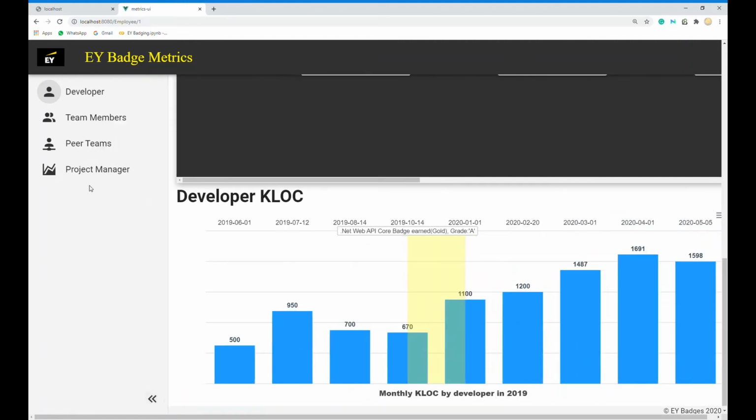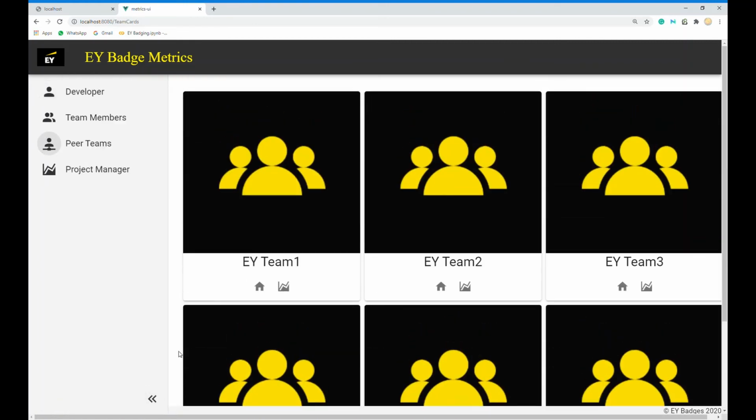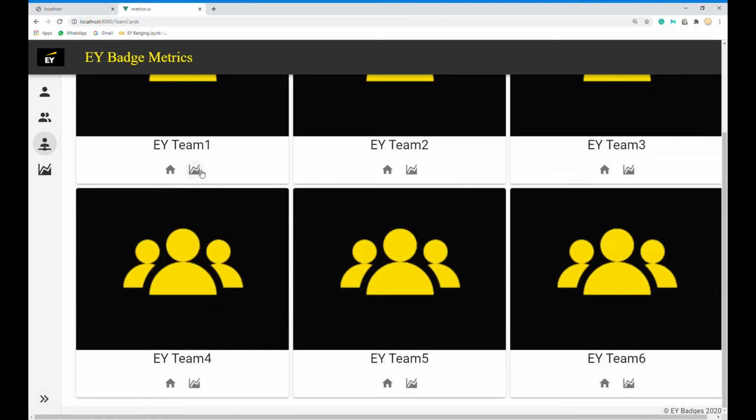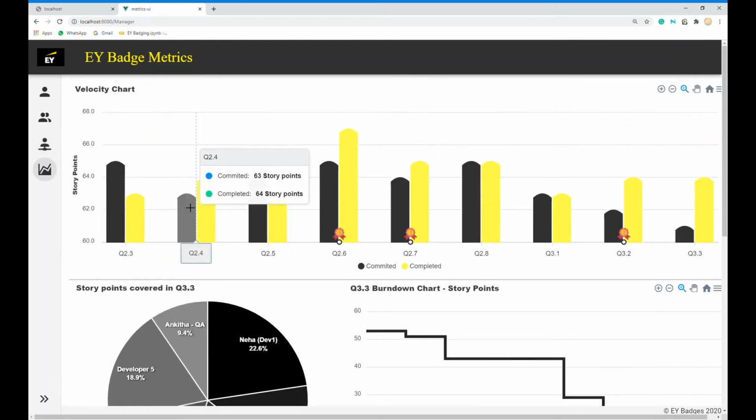Now let's go to the teams view. These are the various teams present in EY, and we can measure each team's performance. We have captured the velocity chart, story points covered in each quarter sprint, and the burn down chart.